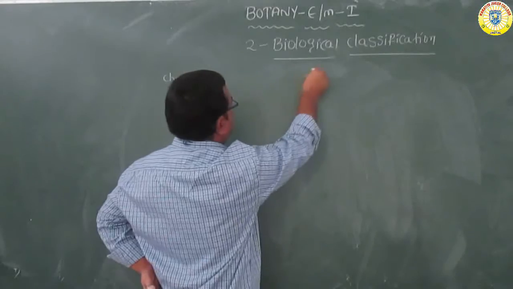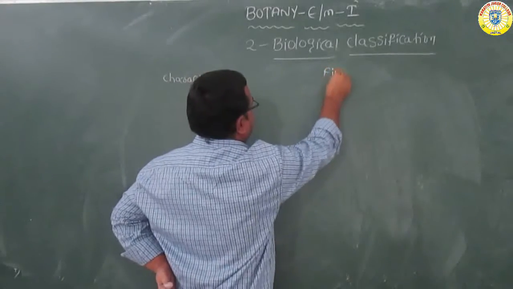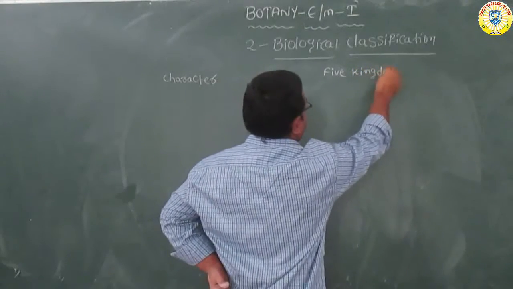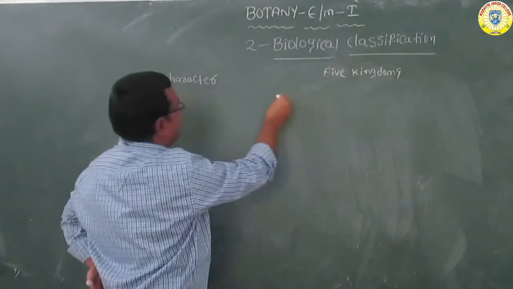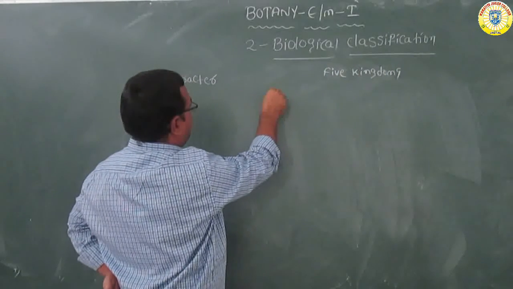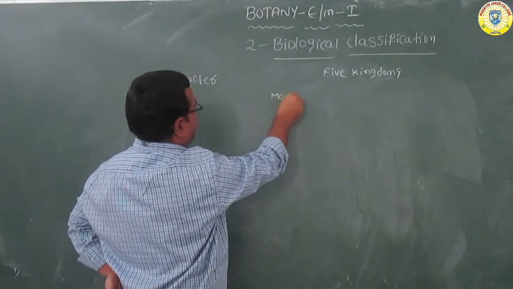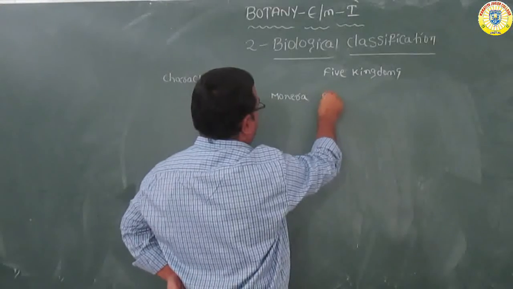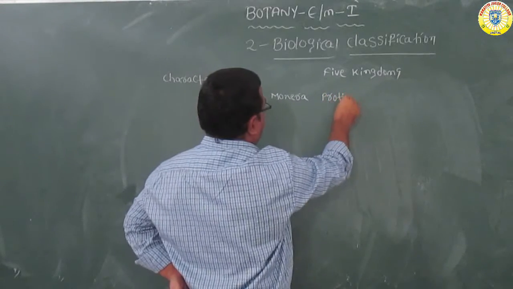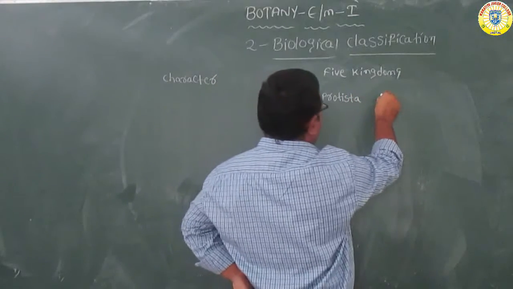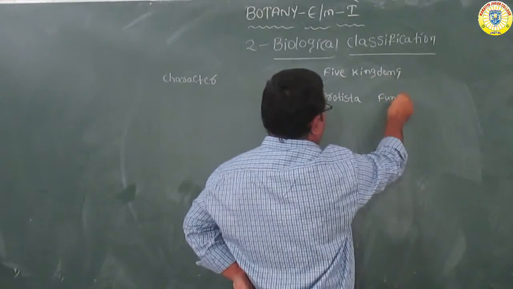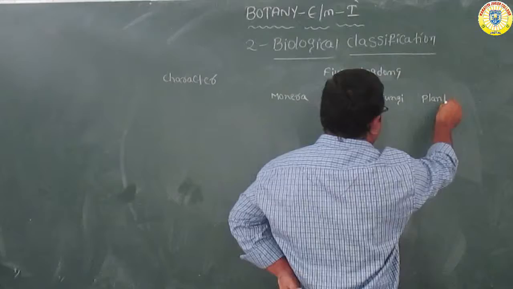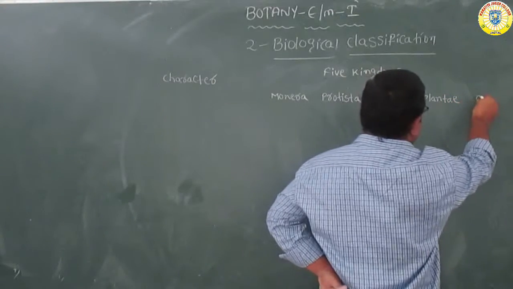The first column is the character. Next, here the 5 kingdoms. So what are the 5 kingdoms? The first one, Monera. The second one is Protista. The third one is Fungi. The fourth one is Plantae. The fifth one is Animalia.